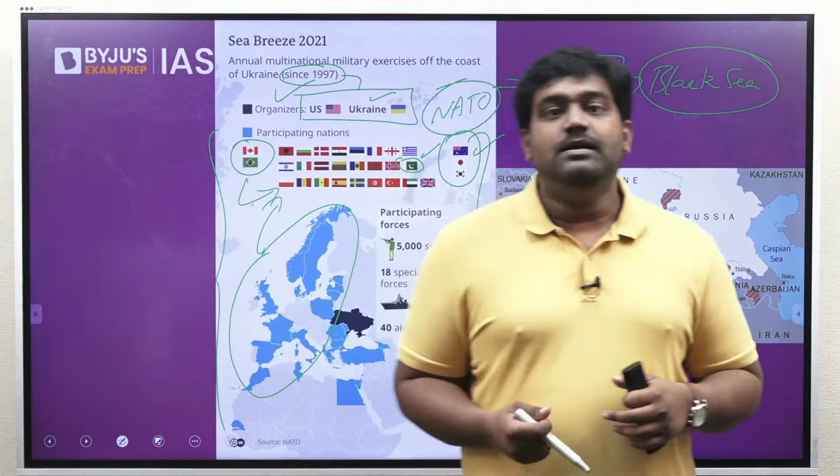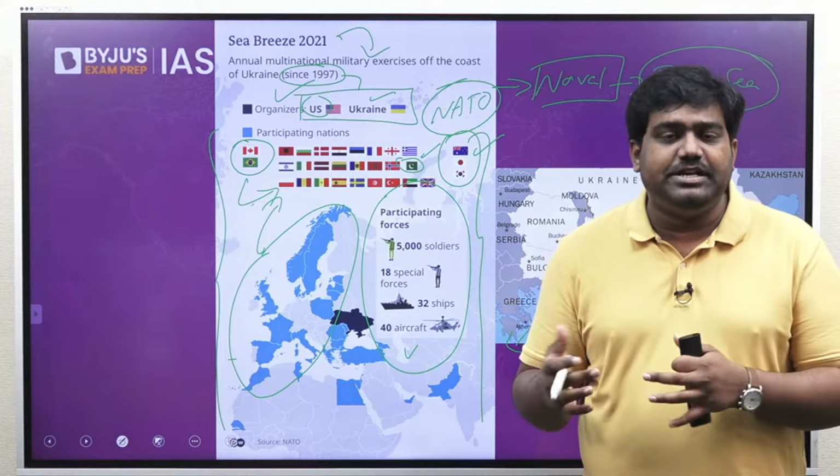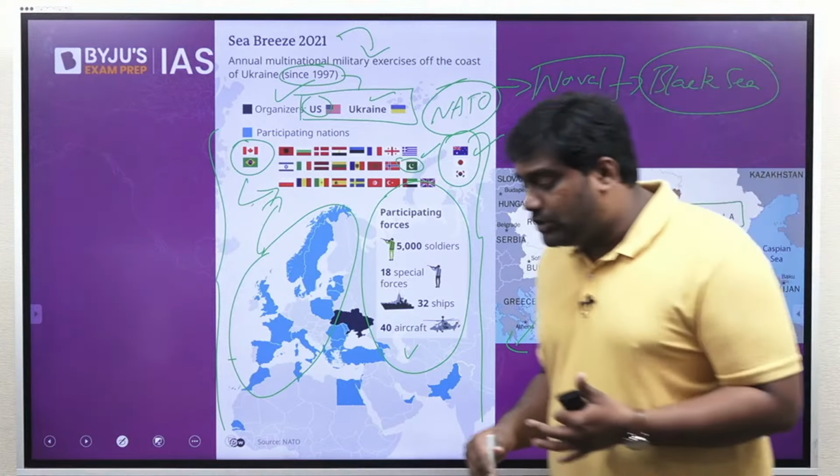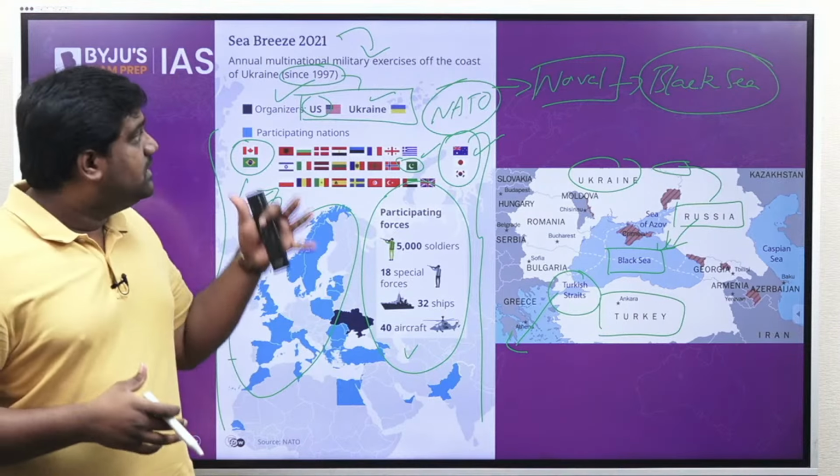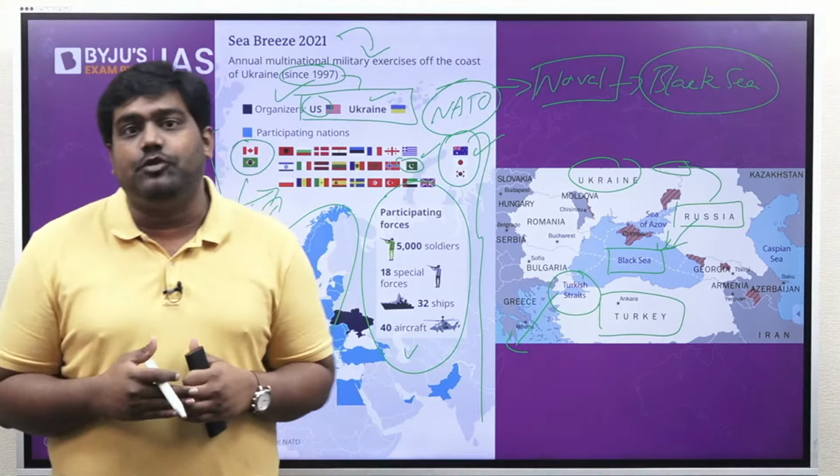Especially last year, they held a major exercise, and in this edition, Sea Breeze 2021, thousands of soldiers, along with advanced military equipment, participated in the exercise. Multiple naval ships, submarines, fighter jets, they all took part, and Russia saw this as a direct threat to its dominant position in the Black Sea. So this in fact began the series of events which led Russia to escalate the tensions with Ukraine and to mobilize troops against Ukraine. It's in this context that Exercise Sea Breeze becomes very important for your prelims.